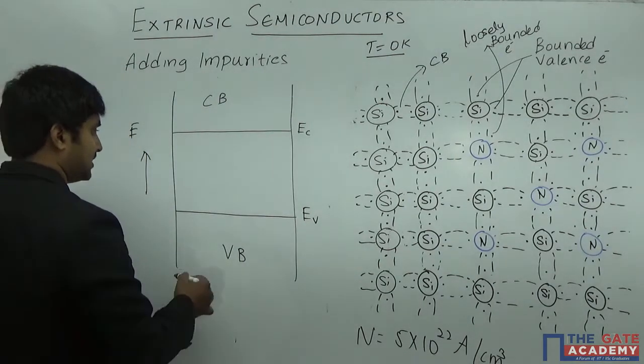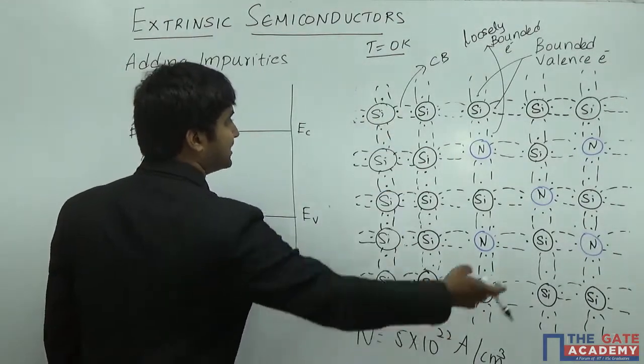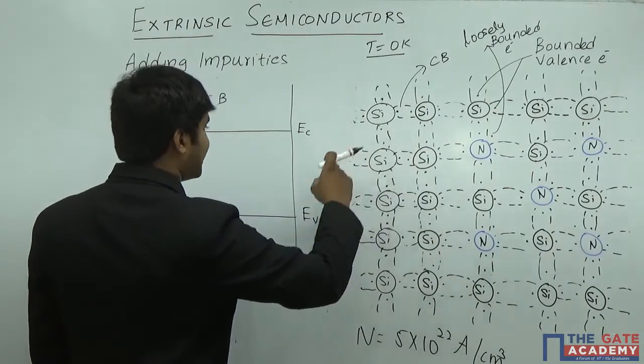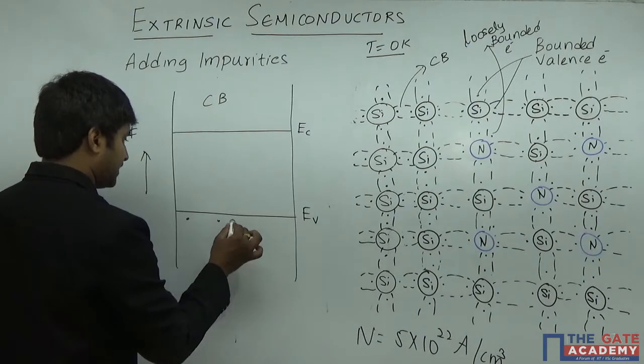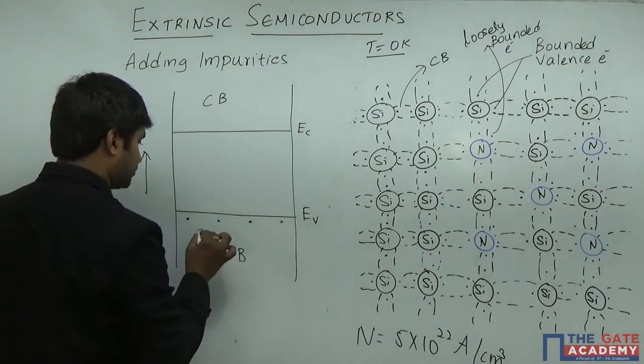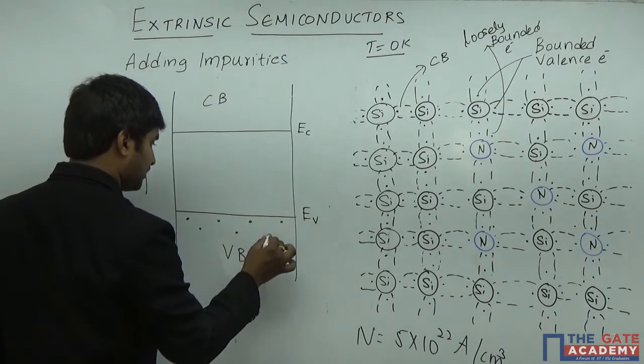Now let us consider the valence electrons which are present in the valence band, and they are arranging themselves according to the amount of energy they have.